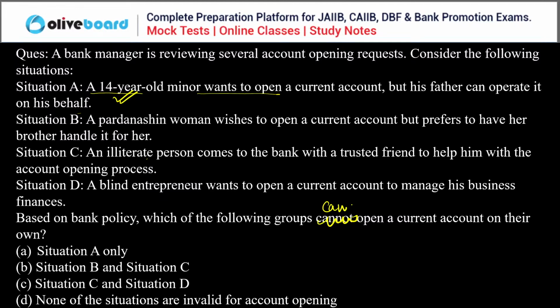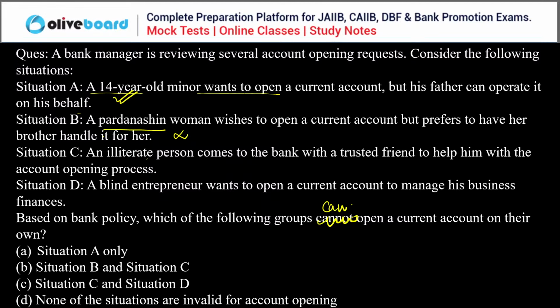Whereas when we are talking about the current account, a complete parda nashin woman cannot open the current account. Now, what is a complete parda nashin woman? See, if you are seeing me, I am in hijab, right? So I am not a complete Parda Nashin woman because my face is visible, my hands are visible to all of you. So I'm half Parda Nashin. But a complete Parda Nashin woman means everything is in veil, only the eyes are visible. That woman is not allowed to open a current account.